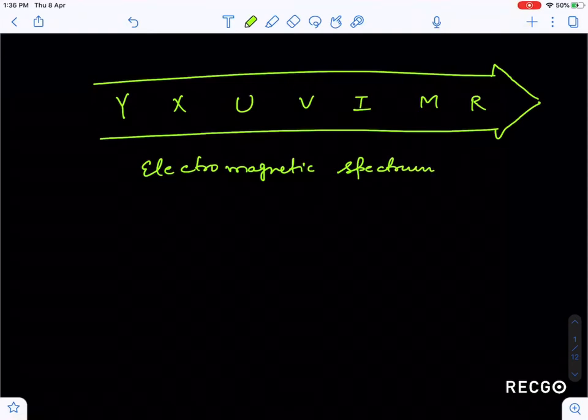This gamma ray we can obtain from radioactive decay of the nucleus. X-ray we are going to discuss in detail today.